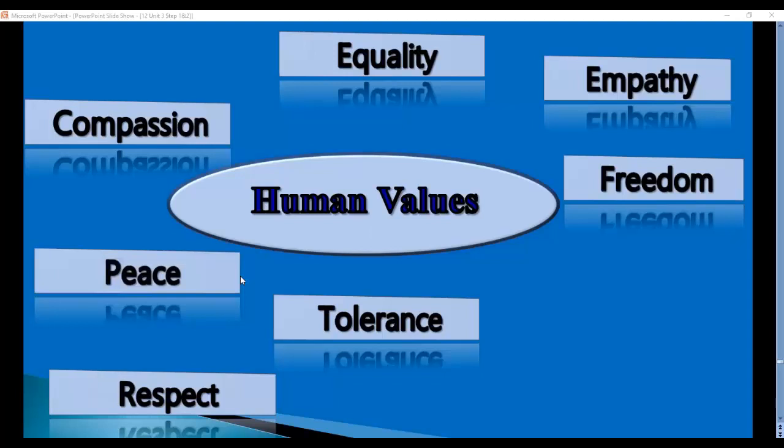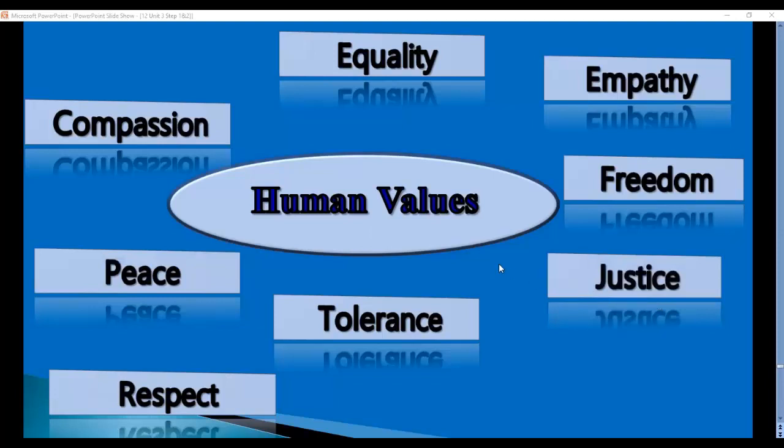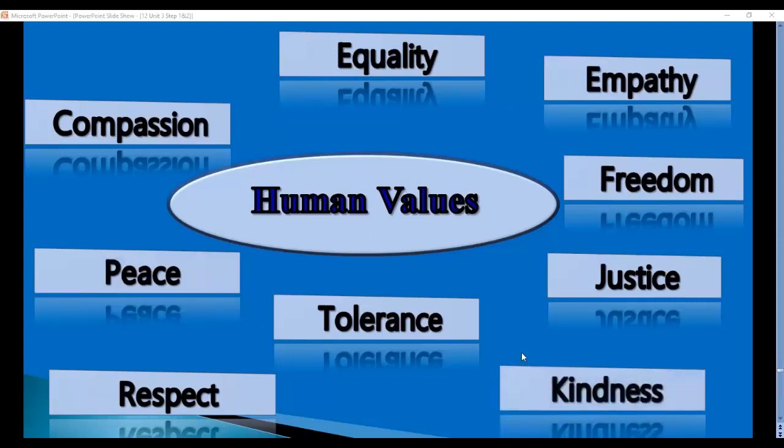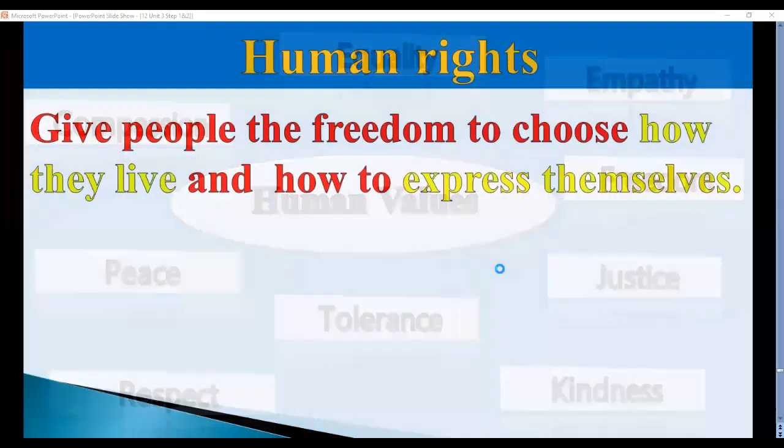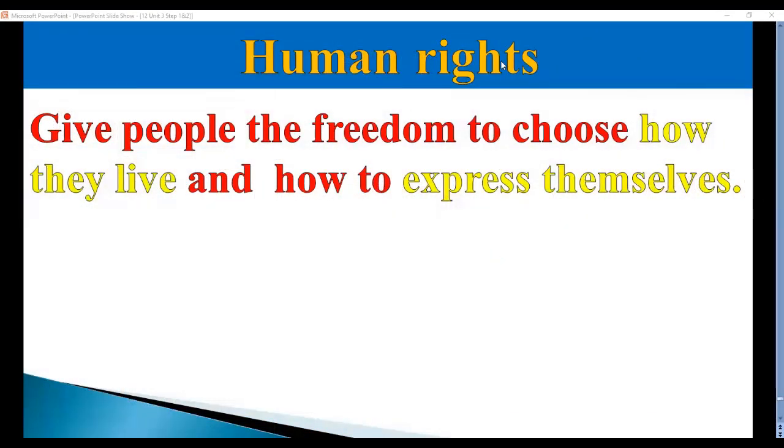And as I told you, human values help us to live in peace. Here we have also justice. Justice means all of us should be equal inside the society. We have also kindness. We should help each other because kindness is one of the most common traits which is very, very important and related to human values. Here we have human rights, human values. Are human rights important? Yes, they are very, very important. Are human values important? Yes, human values are very, very important.